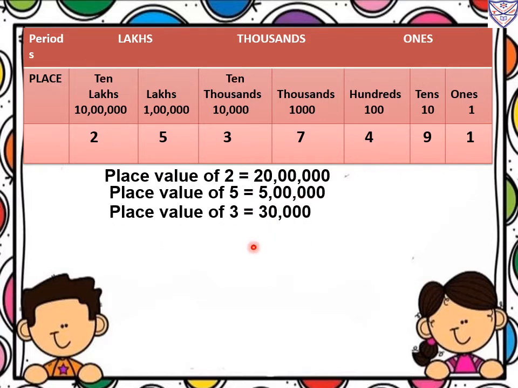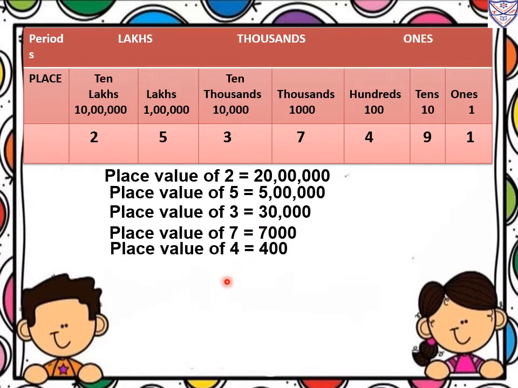Then place value of 3, it is in the place of 10,000. So 3 multiply by 10,000. So we will get 30,000. Now place value of 7. So 7 is in the place of 1000. So 7 multiply by 1000. We will get 7,000. Now place value of 4. So 4 is in the place of 100. Okay, so 4 multiply by 100, we will get 400.